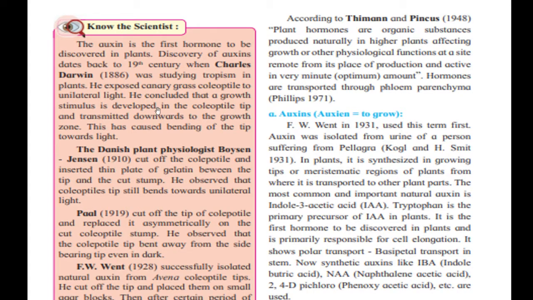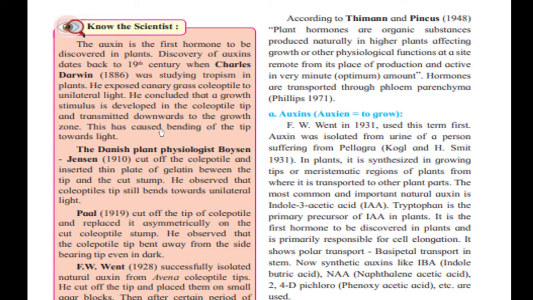When he was doing his study, he exposed canary grass coleoptile to unilateral light. He exposed the plant to light from one side, and he concluded that a growth stimulus is developed in the coleoptile tip and transmitted towards the growth zone. This caused bending of the tip towards the light.